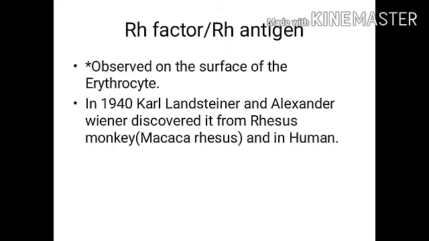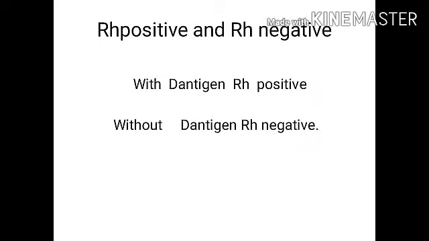That is about the RH antigen. An RH positive person will have the D antigen. The RH negative person lacks the D antigen.